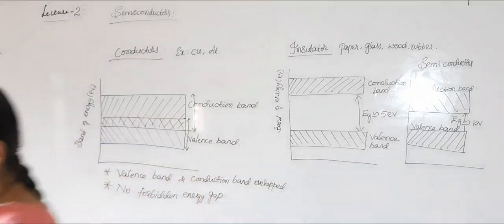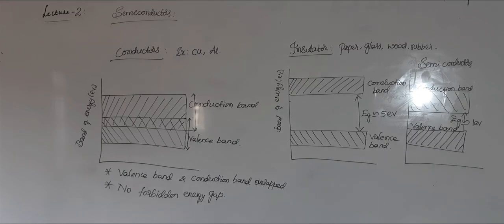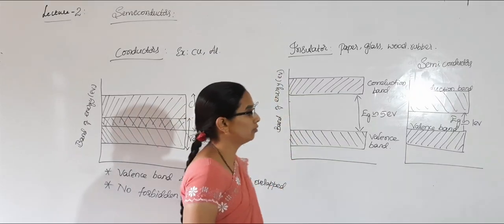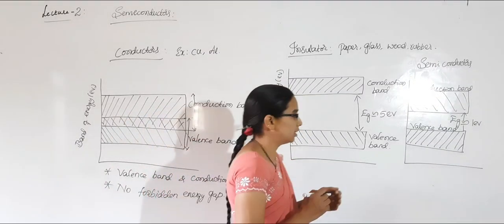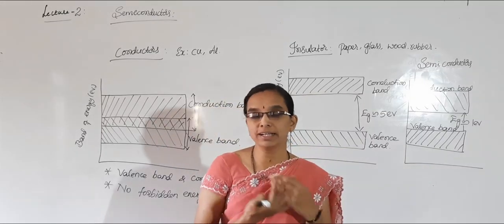In semiconductors, the forbidden energy gap is approximately equal to 1 electron volt. That is, there is a very small energy gap between the valence band and conduction band.